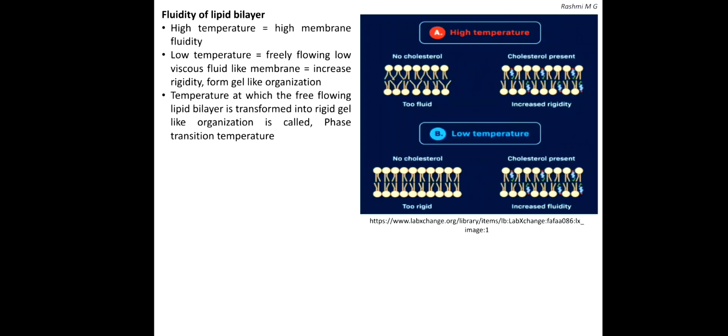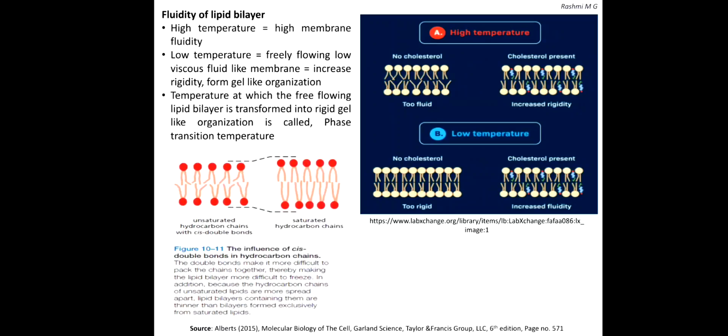Fluidity of lipid bilayer also depends on chain length and the degree of unsaturation of its component fatty acid residues. Cholesterol is also a major determinant of membrane fluidity. At high temperature, cholesterol interferes with the movement of the phospholipid fatty acid chains, making the membrane less fluid, but at low temperature, it interferes with interactions between fatty acid chains and prevents membranes from freezing.